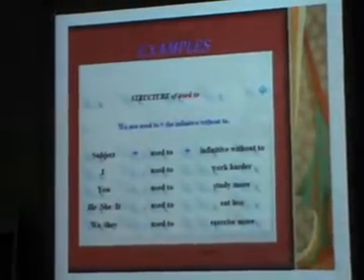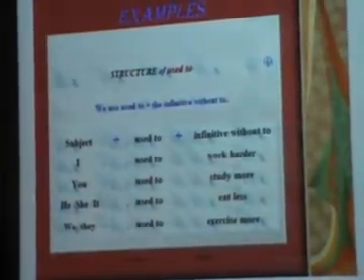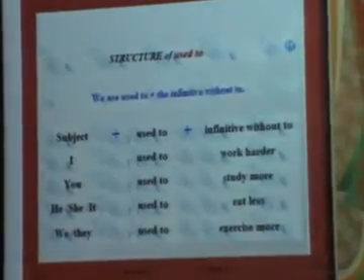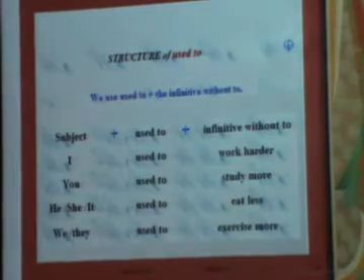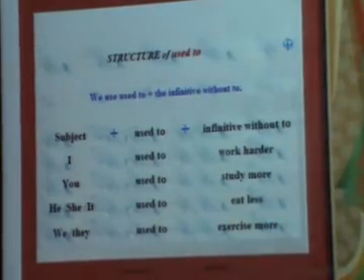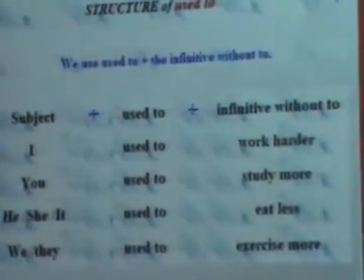So let's talk about the structure of used to. As we know, any sentence starts with the subject: I, he, she, it, they, we, and you. We can use used to with all of them. Don't use uses to, and don't say using to. This lesson is about used to. After it, use the verb without any addition. I used to work harder. You used to study more. He used to eat less. We or they used to exercise more.